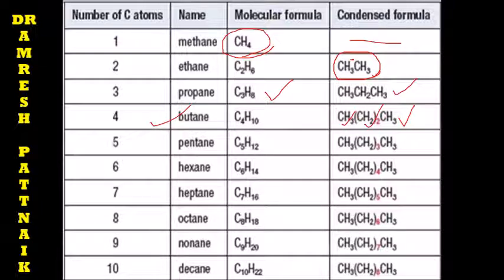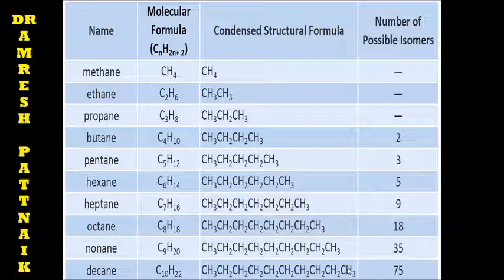Understood now? Pentane again C5H12, we can write CH3 and CH3, and in the middle 3 CH2 are there: CH3 CH2 CH2 CH2 CH3. Like this we'll get up to 10, decane. Decane stands for C10H22, and here we also write CH3 and CH3 on both sides, and 8 CH2 are there in the middle. Then the condensed structural formula, you can say, all this.